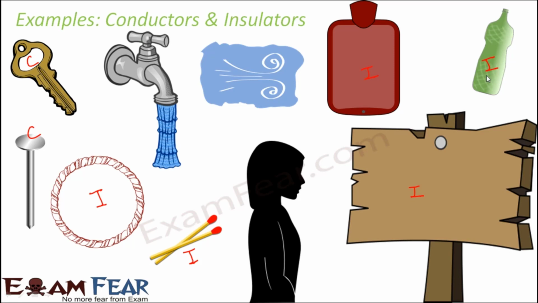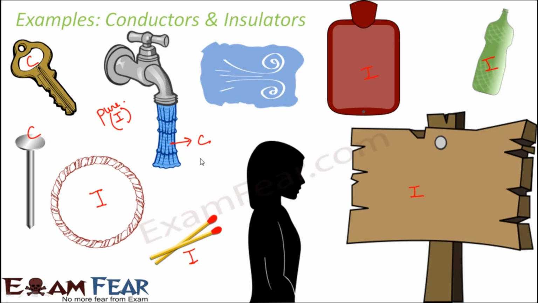Now when you talk about pure water or distilled water, that is an insulator. Extremely pure water is nothing but distilled water, and that distilled water is an insulator of electricity. But when you talk about the normal tap water, this tap water contains a lot of salts, minerals and ions in it. And due to their presence, it becomes a good conductor of electricity.